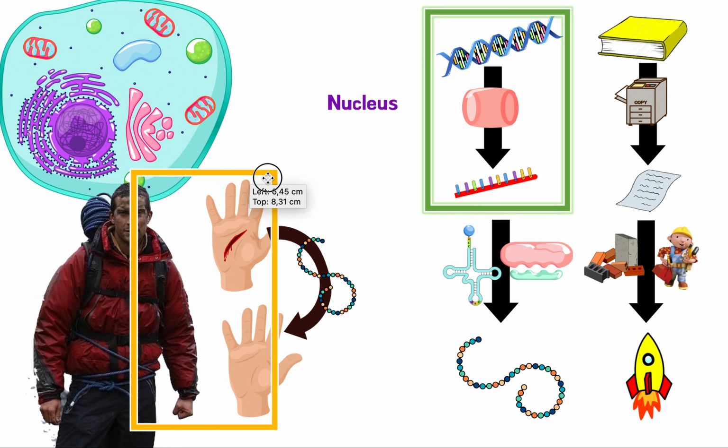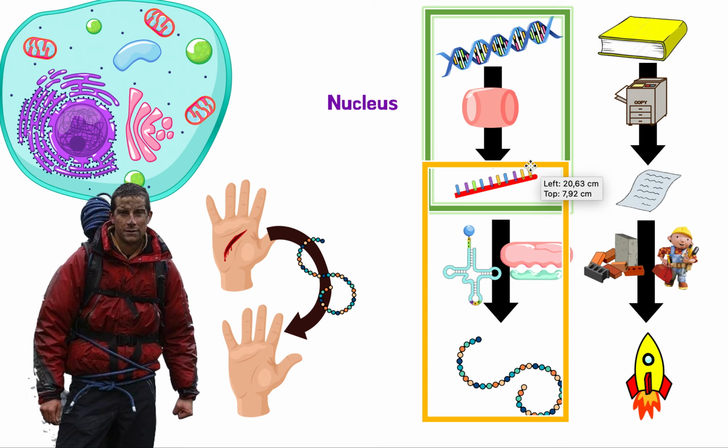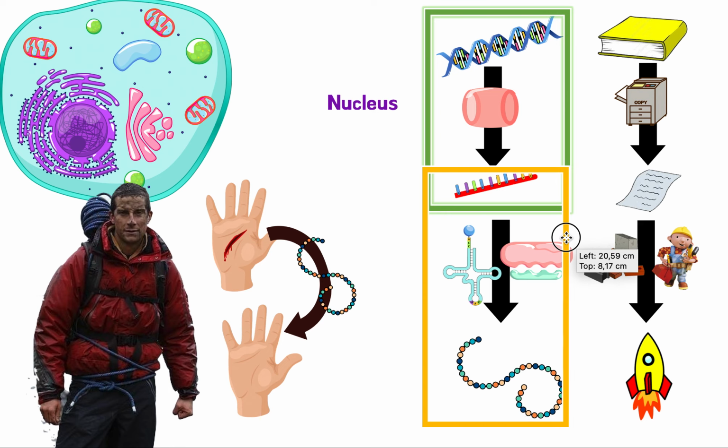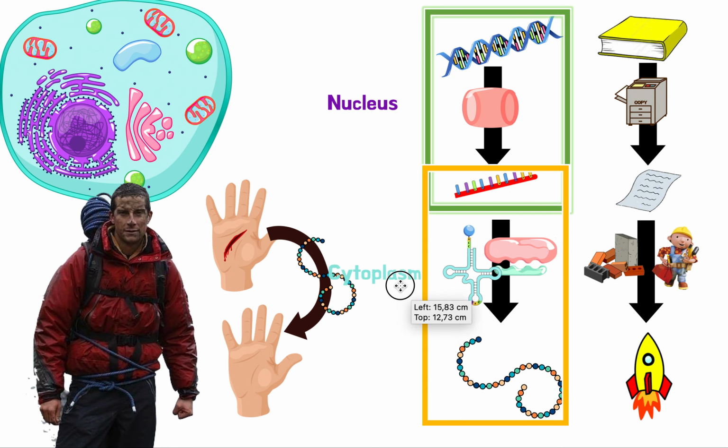So this part right here, the second part, converting this paper, this code here specific for this protein, into the protein using some materials and tools, is called translation. So that's the second part of this process. And this one happens in the cytoplasm, because that is where all of these tools and materials are.